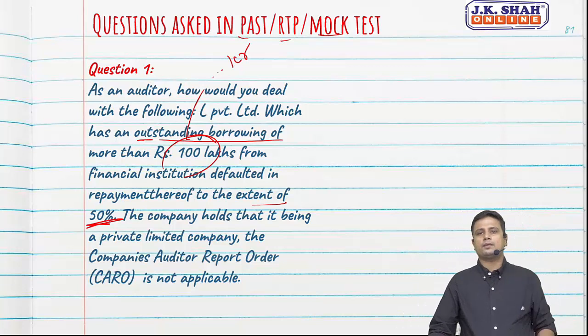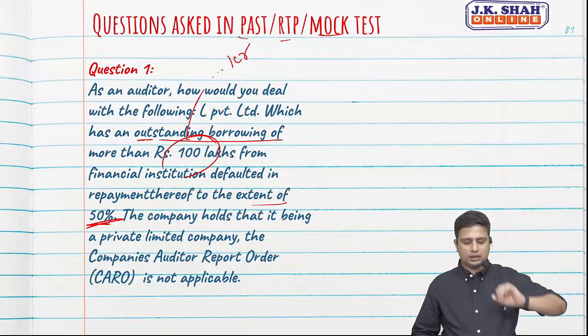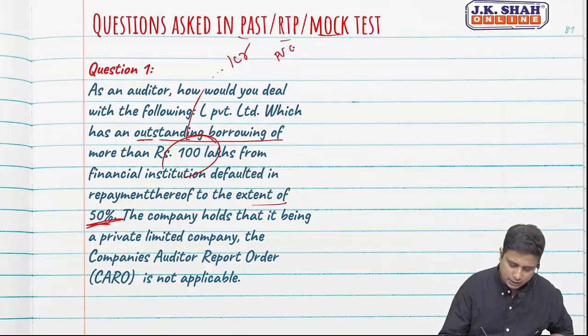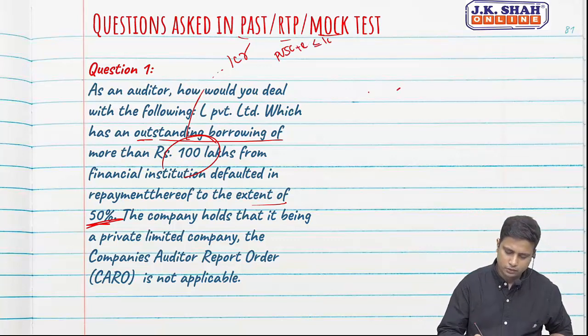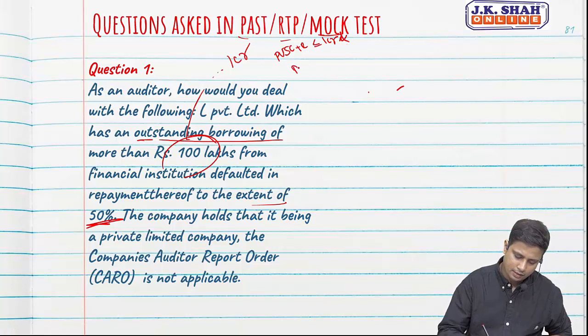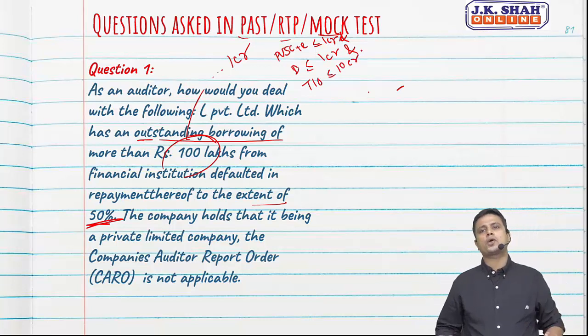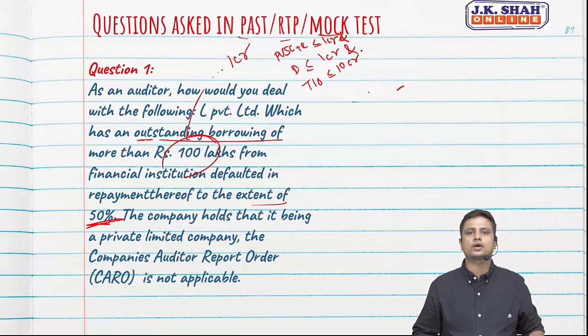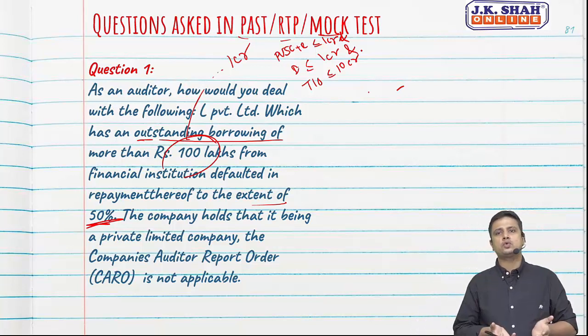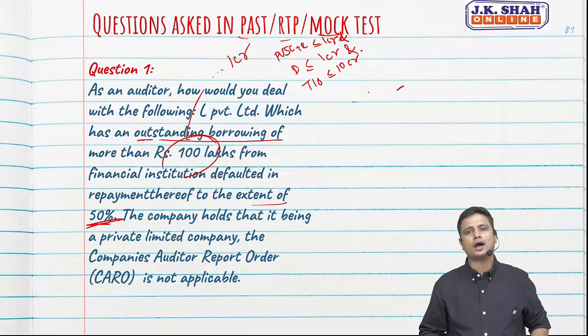If you remember for private limited, there were three things. Paid up share capital plus reserves should be less than or equal to 1 crore, borrowing should be less than or equal to 1 crore, and turnover, that is revenue, should be less than or equal to 10 crore. In this scenario, we already have borrowing of 100 lakhs, which is 1 crore. So are we satisfying? No. So we are not excluded from CARO. We will require CARO reporting.